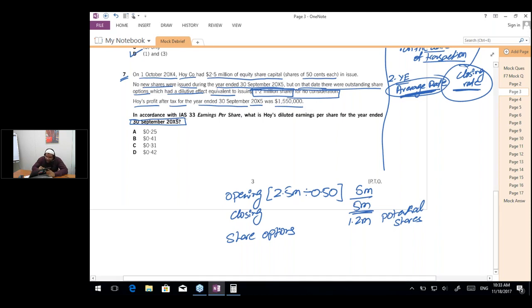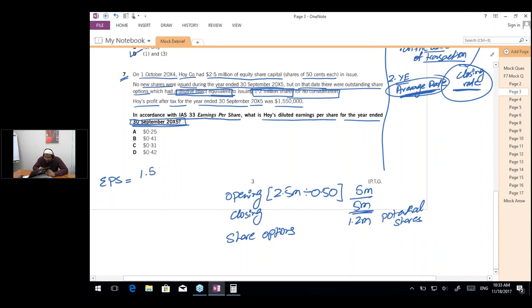In accordance with IAS 33 Earnings per Share, what is Hoy's diluted earnings per share for the year ended 30th September 20x5? So now we need to calculate the diluted earnings per share. First we are going to calculate the EPS. As the question has already mentioned that this has a dilutive effect, it's not necessary to calculate EPS, but let's do it still, to be on the safe side.